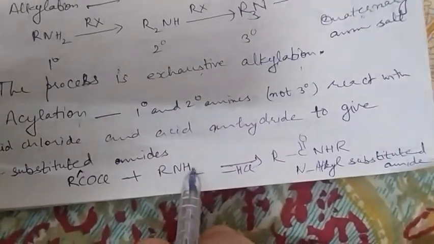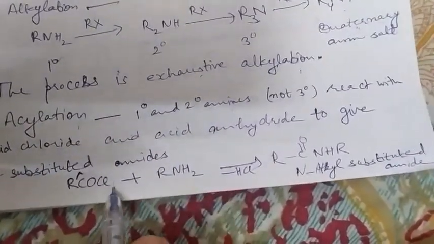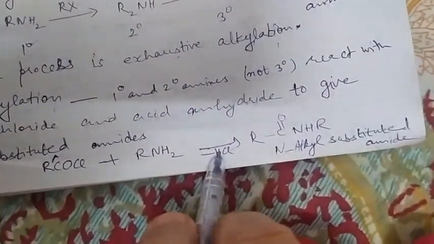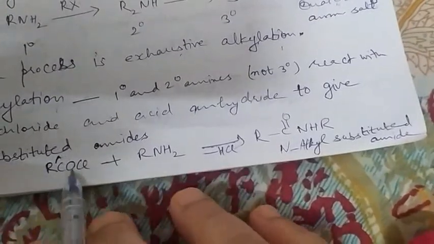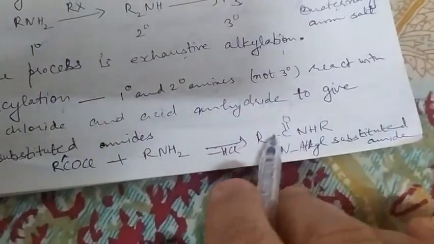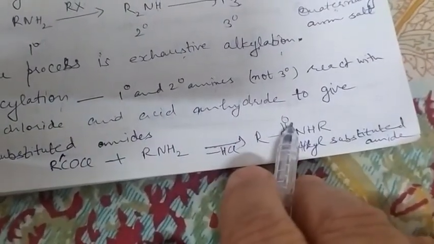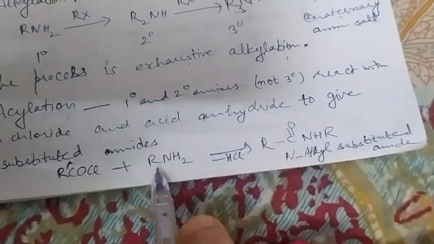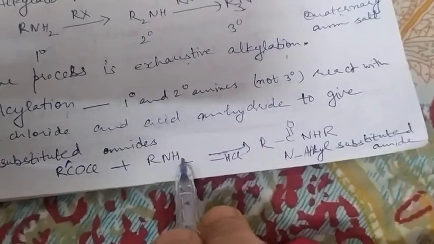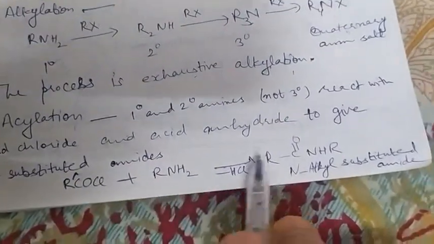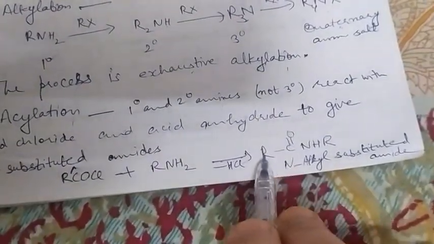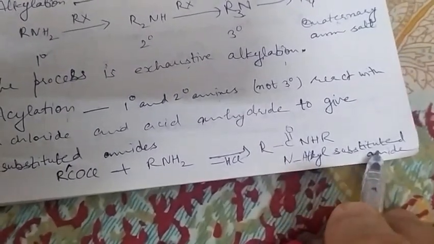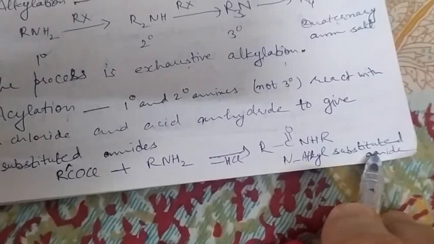Here in this reaction, H from here and Cl from here, one HCl molecule is eliminated, and the RCO group is termed as acyl group. In place of one hydrogen of amine, RNH2, one H has been substituted by acyl group. So these are termed as acyl substituted amides.